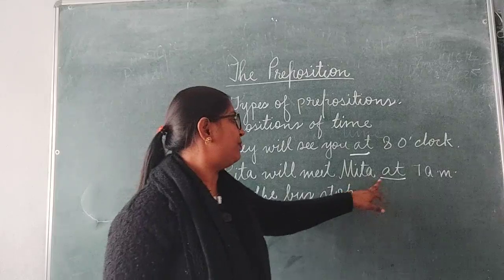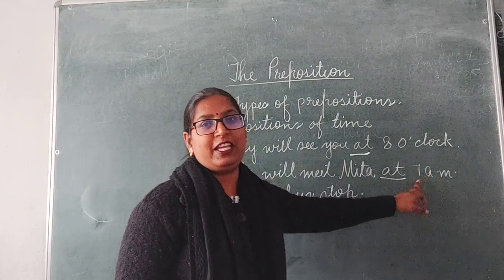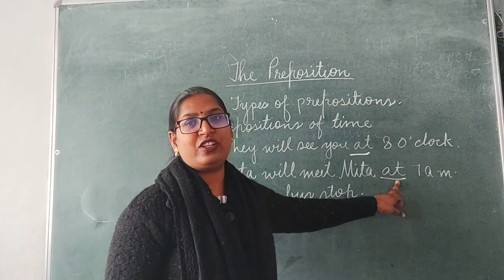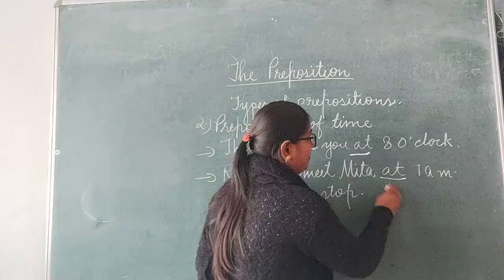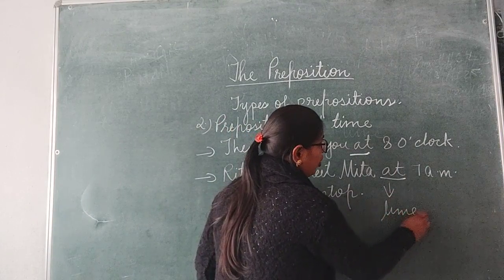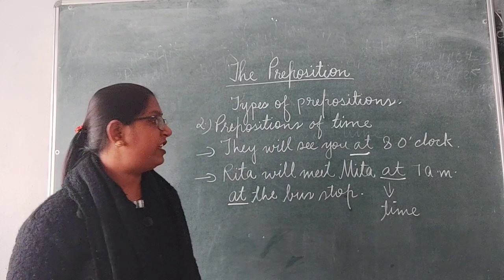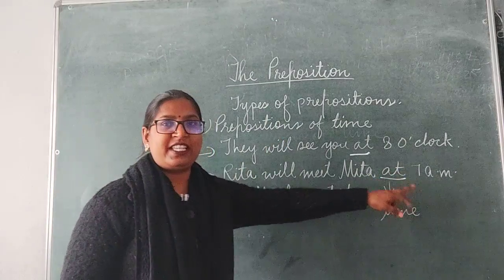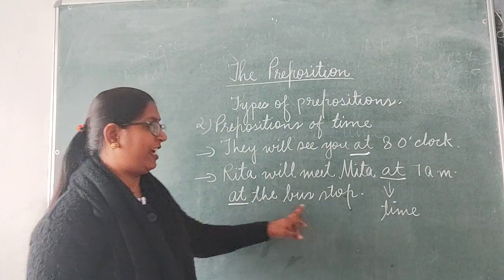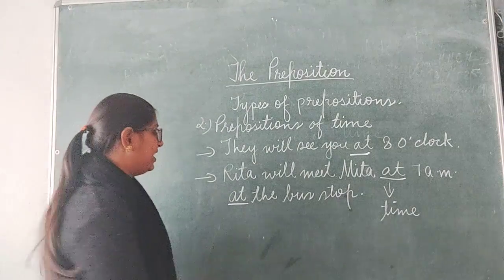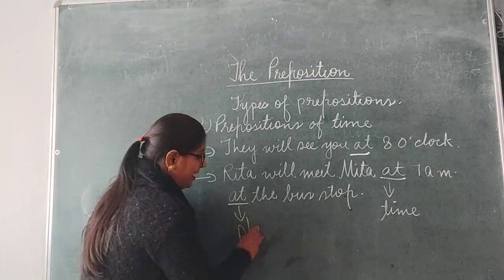Rita will meet Meeta at 7 a.m. Here this preposition indicates a time. So, this preposition is a preposition of time. Clear? Meet at the bus stop. At where? At bus stop. Here it indicates a place.